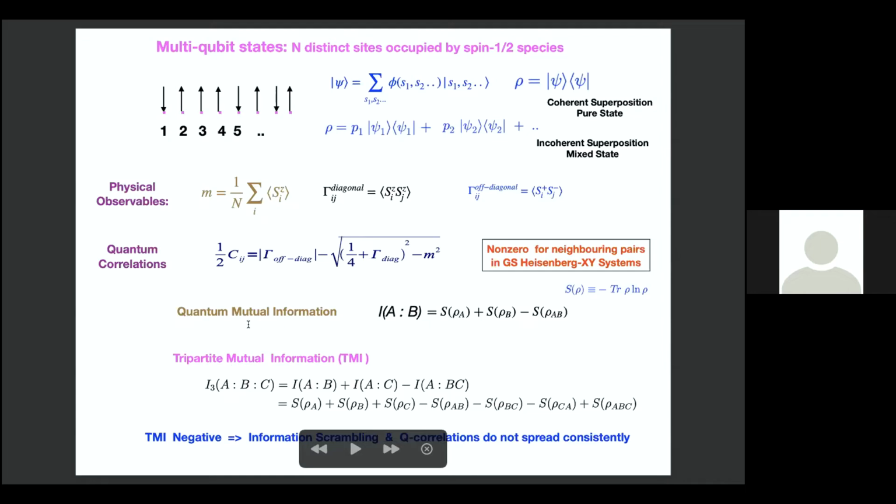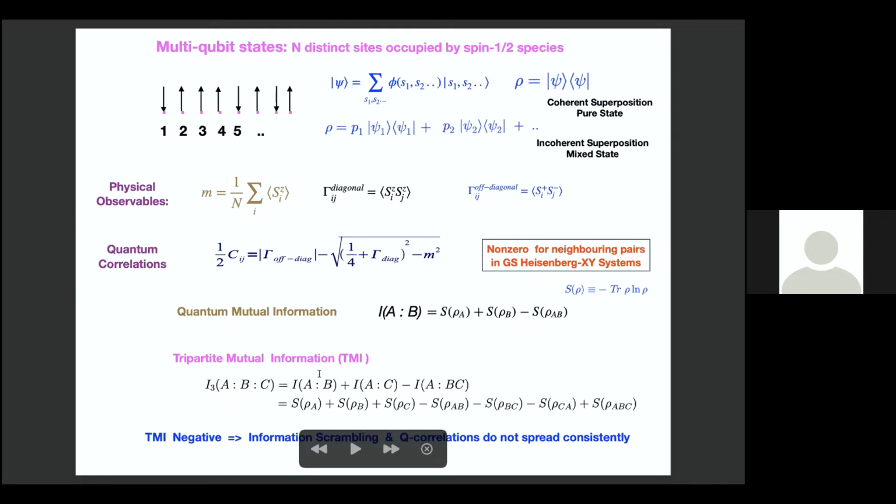And similarly, you can study quantum mutual information, which is basically, let's say, between A and B. A is one spin and B is another spin. In terms of the von Neumann entropy, which is basically minus trace of rho log rho, it is the entropy of A plus entropy of B minus entropy of AB. So this is a quantum mutual information. It is similar to this concurrence, but not exactly the same.